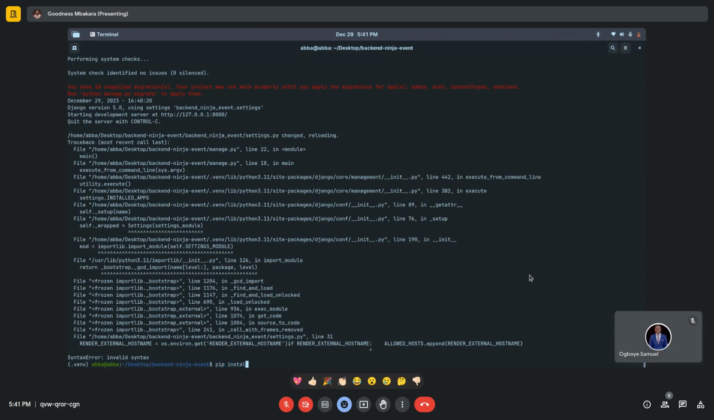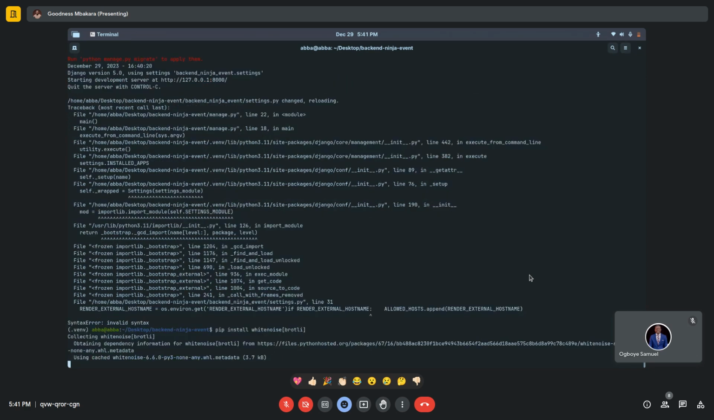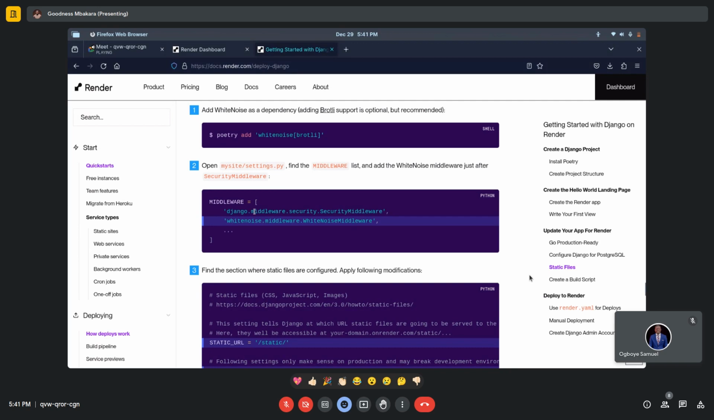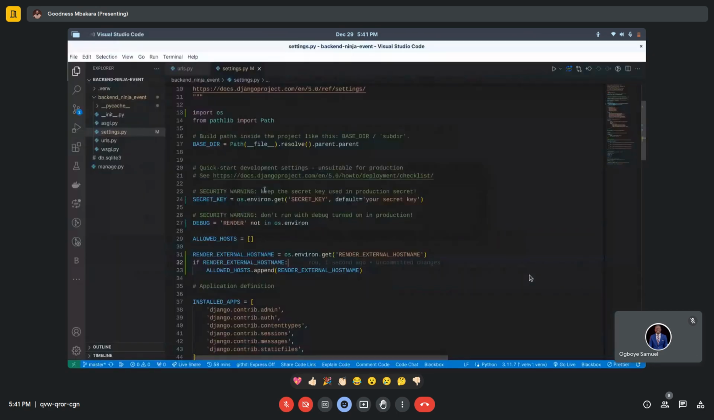Sorry, pip install whitenoise. Again, this is in the documentation. So, successfully installed, and then we are going to copy this middleware, still in the settings file.